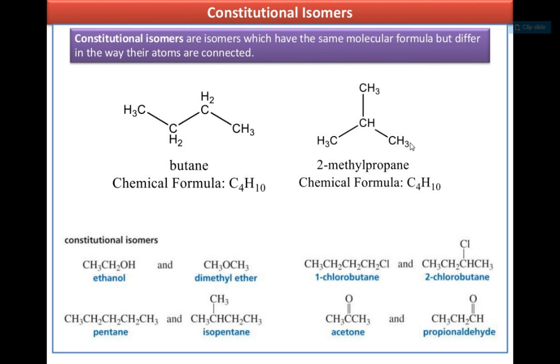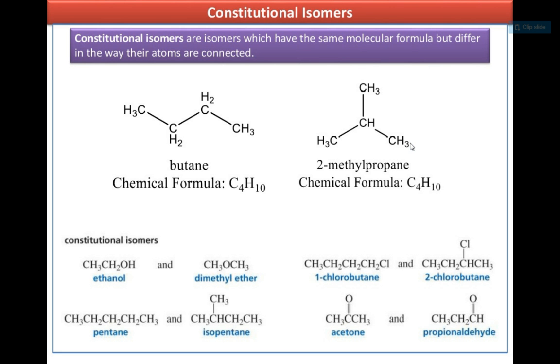Other constitutional isomers we have written are ethanol and dimethyl ether. As it is clear, one functional group is alcohol, the other is ether. It is an example of functional isomerism. Then 1-chlorobutane and 2-chlorobutane. As there is a difference in the position of the substituent Cl, it is an example of position isomerism.